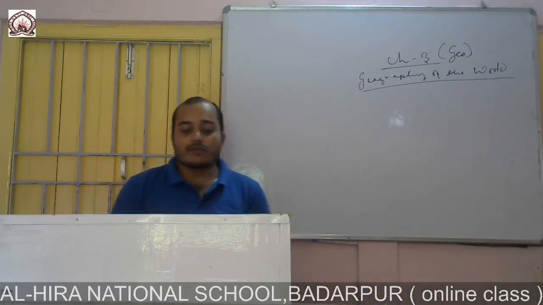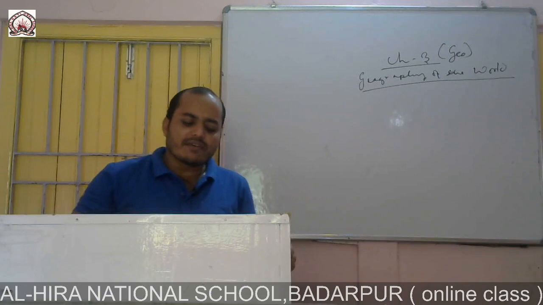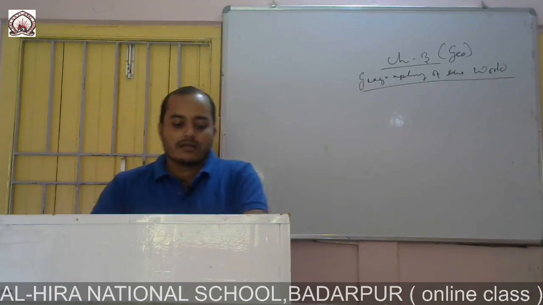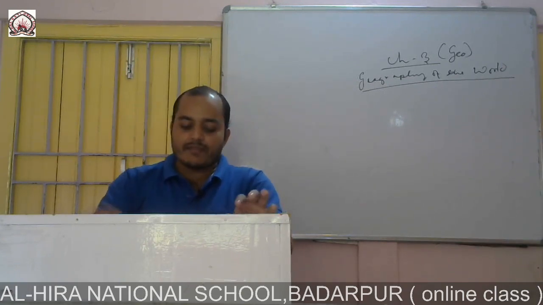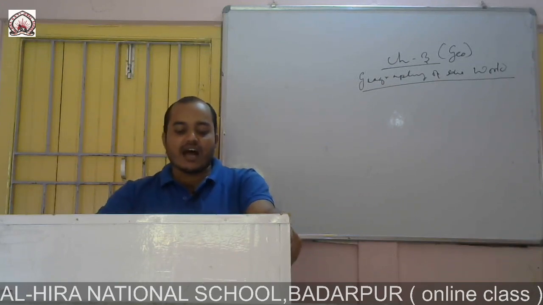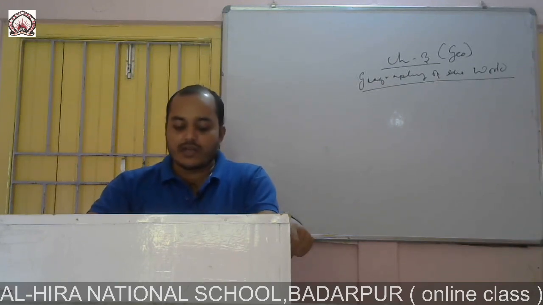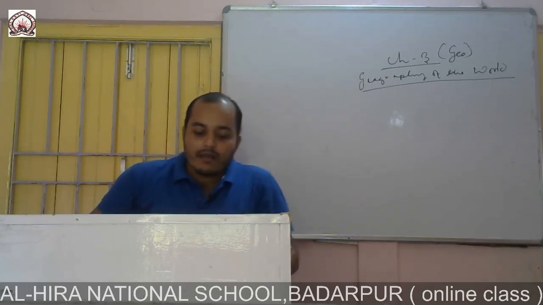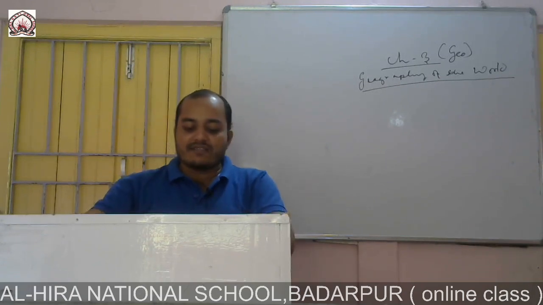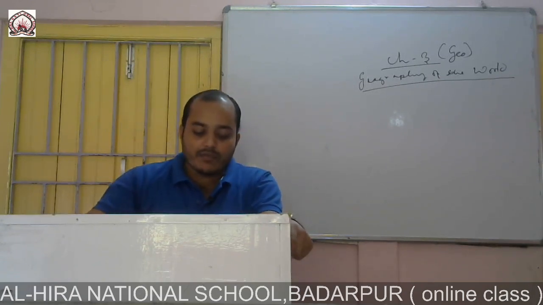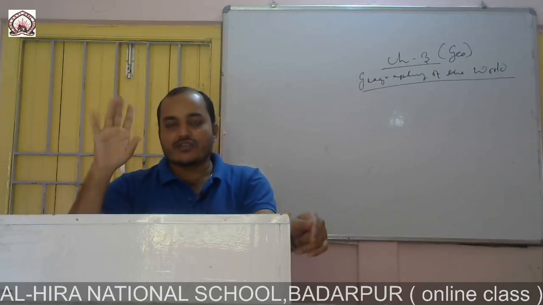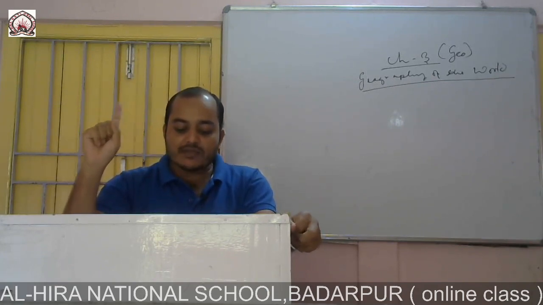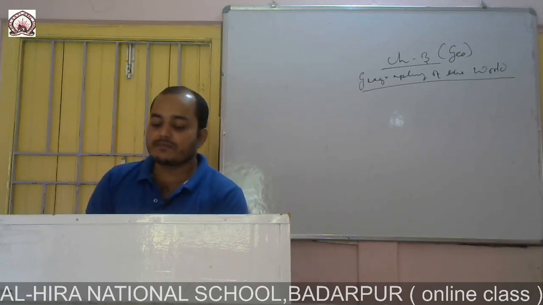Geography of the world. So a brief introduction of this earth. Earth, the only habitat of man, which is very large, and the total surface area of the earth is 510 million square kilometer. Out of this, only 29% of the earth's surface area, that is 149 million square kilometer, is covered by land. The remaining 71% is covered by water.